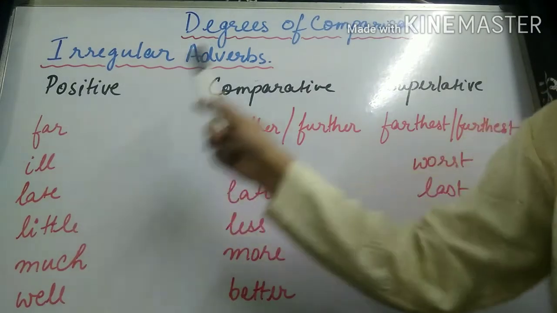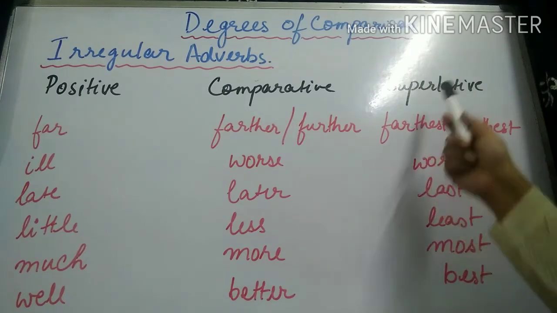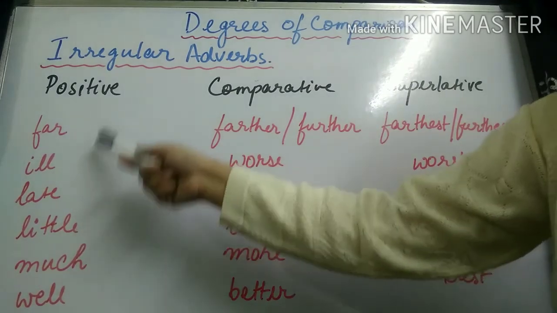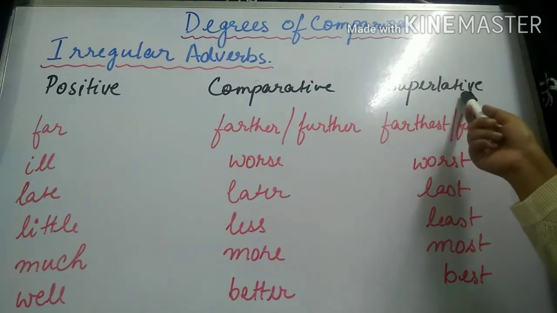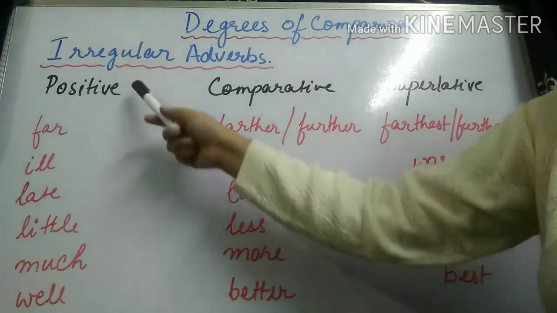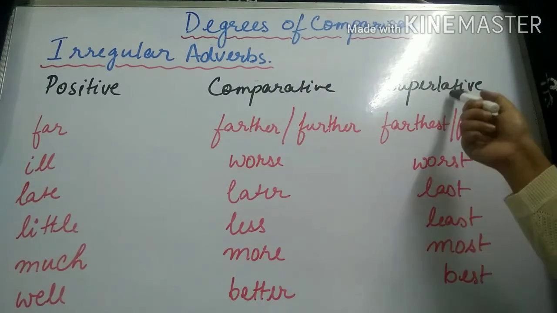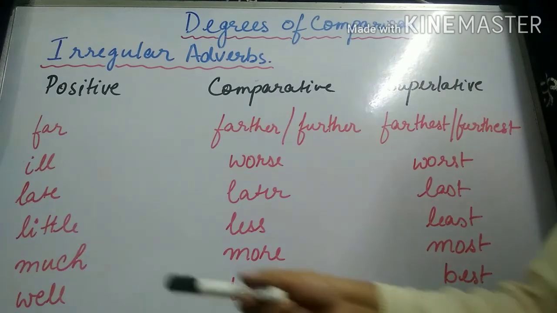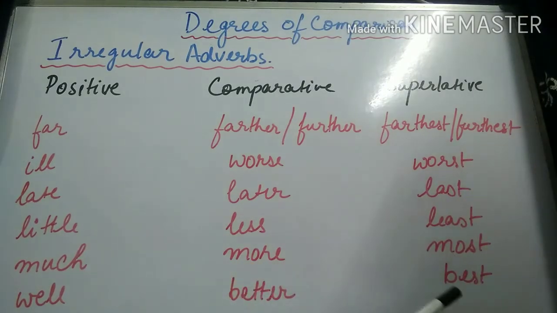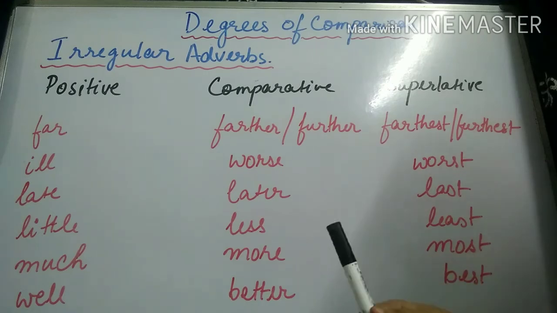Next, ill becomes worse in comparative degree and worst in superlative degree. Late in positive becomes later in comparative and last in superlative. Little in positive, less in comparative, least in superlative. Much, more, and most. And the last one, well, better, best. So these few words do not follow the earlier rules that I discussed.